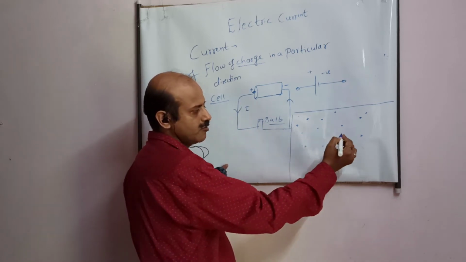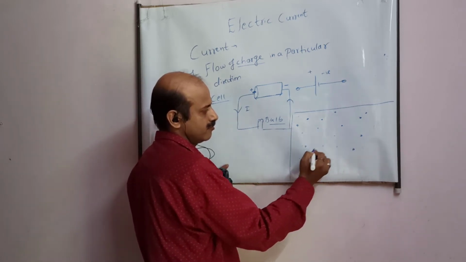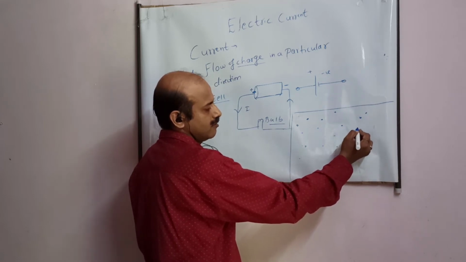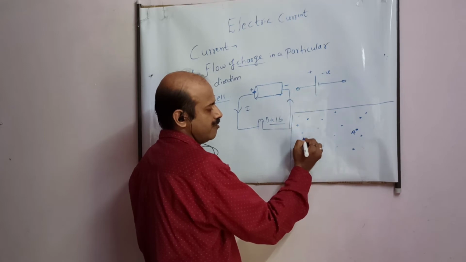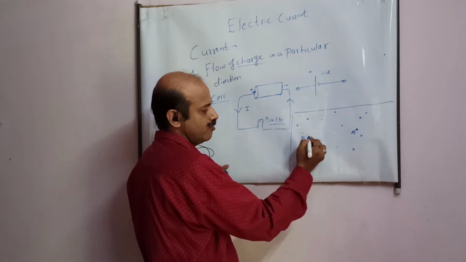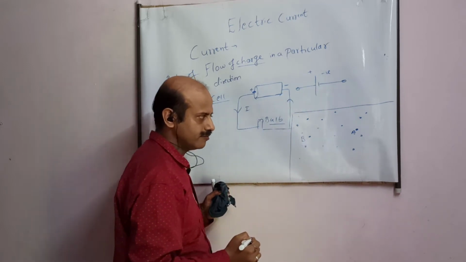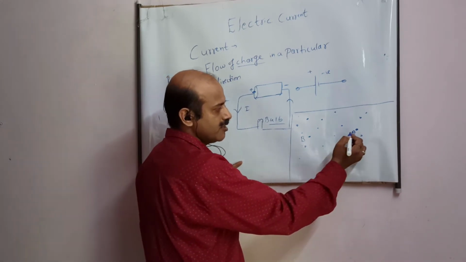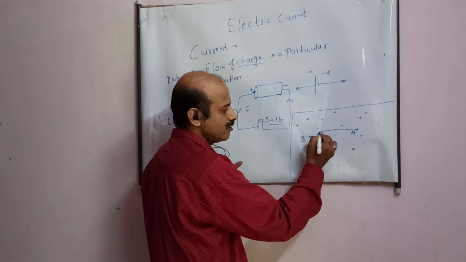Now suppose, student, I am choosing 2 points. One is here, A, and this point B. And from the outside I am bringing a charge from here to here.